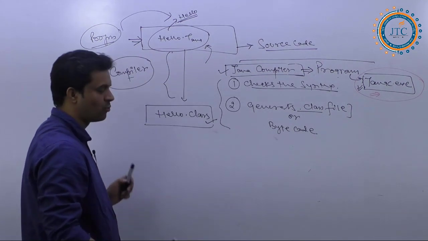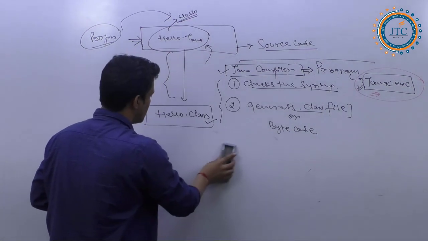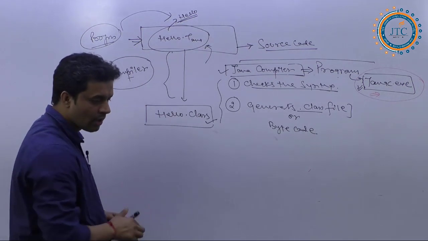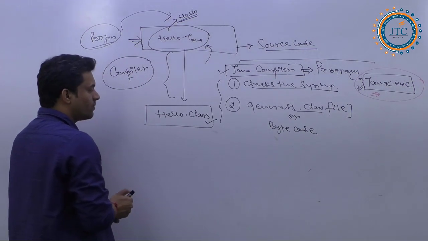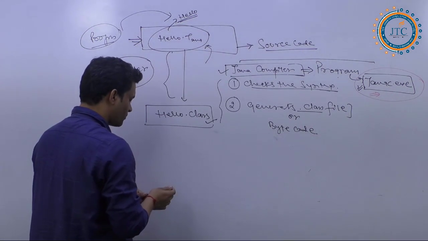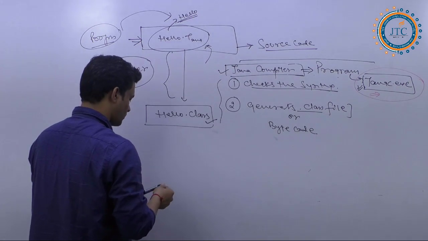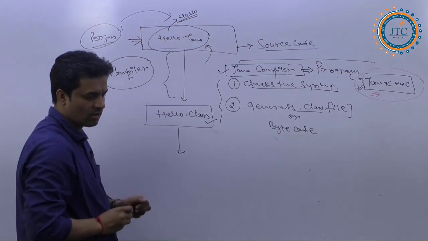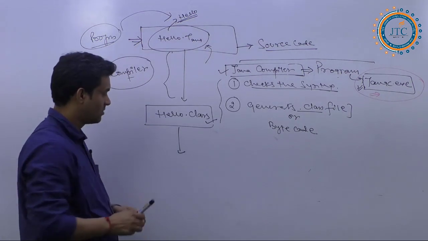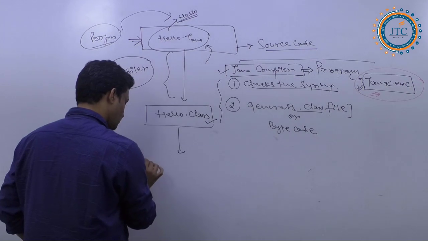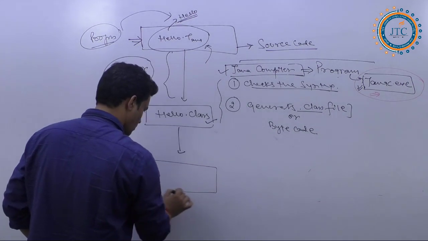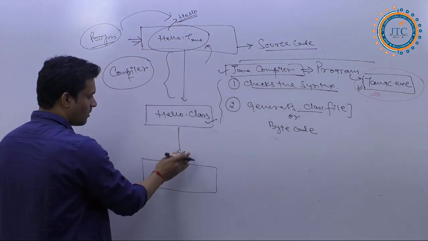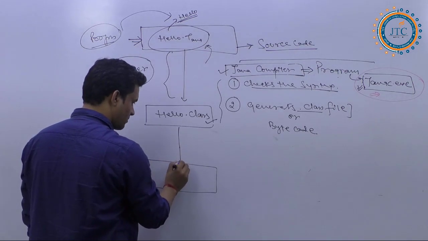Now you see the point here. What I'm trying to do is run this program.